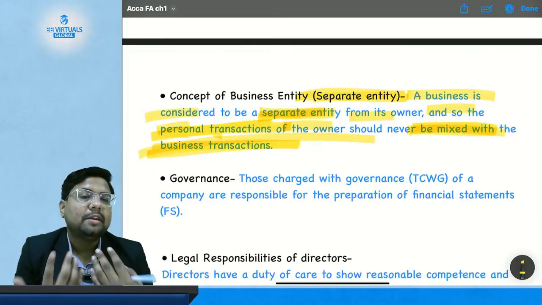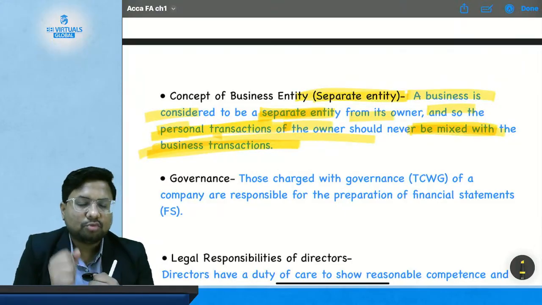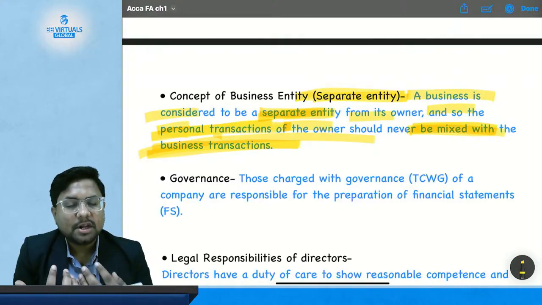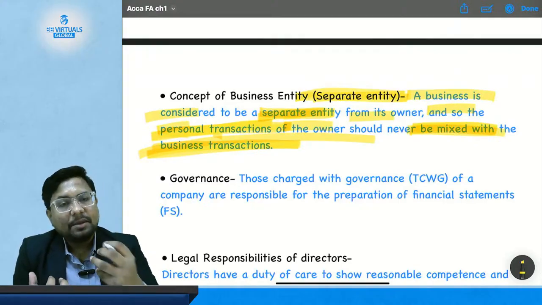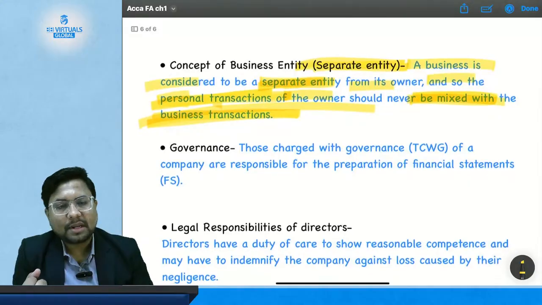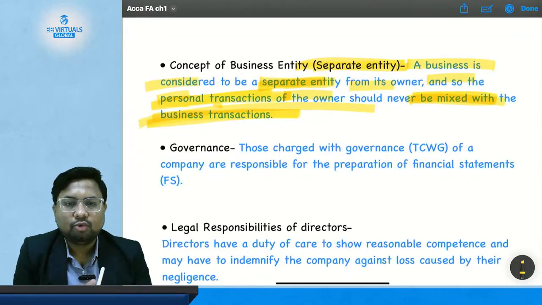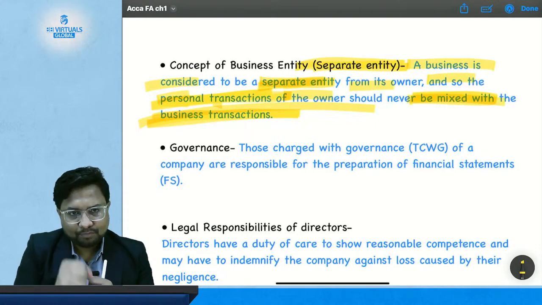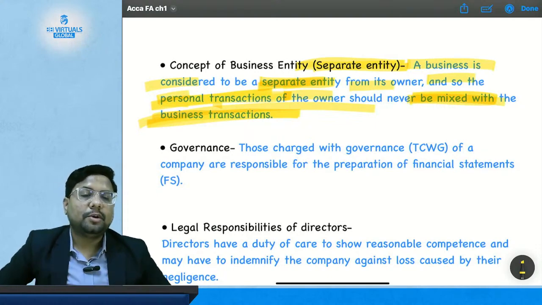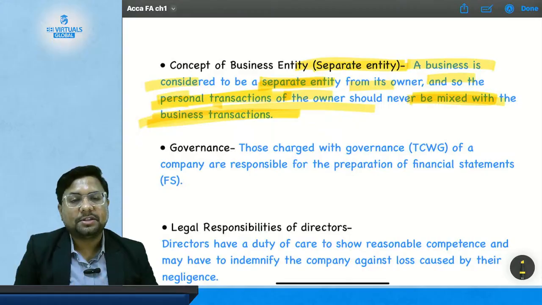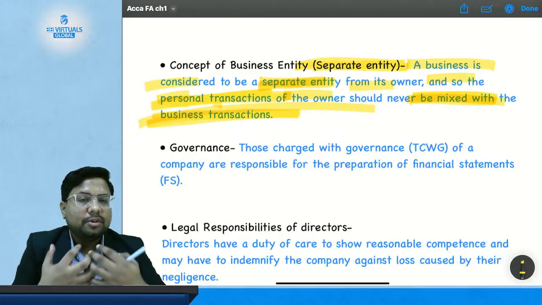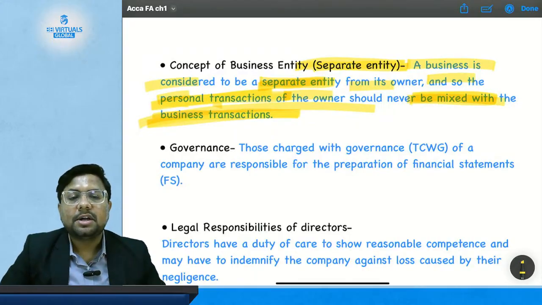So that purchase of the mobile is my personal transaction. It is not a business transaction. If I purchase a mobile phone to be used in my classes, to be given to my staff or my associate, that is a business transaction. But any mobile phone given to my family member will be my personal transaction. So I will not include that personal transaction in my business transactions.